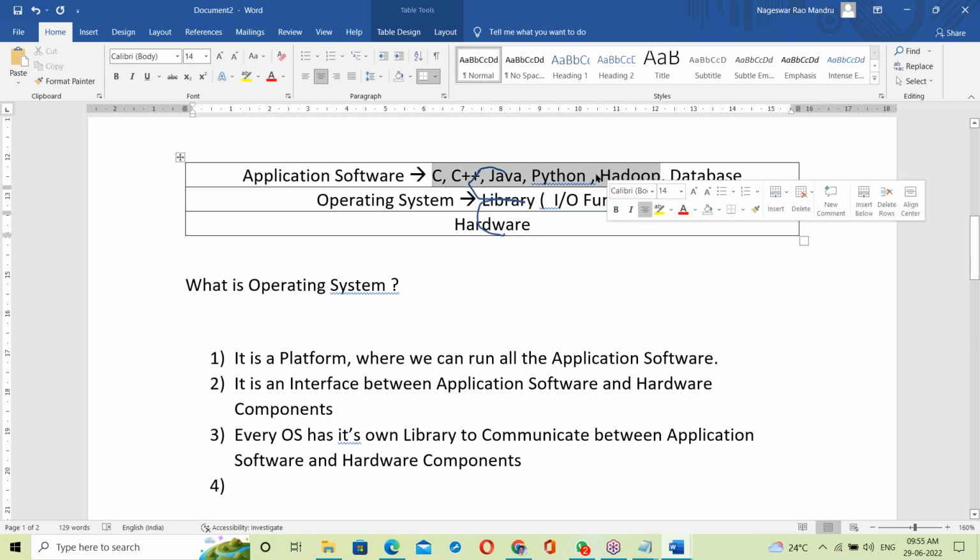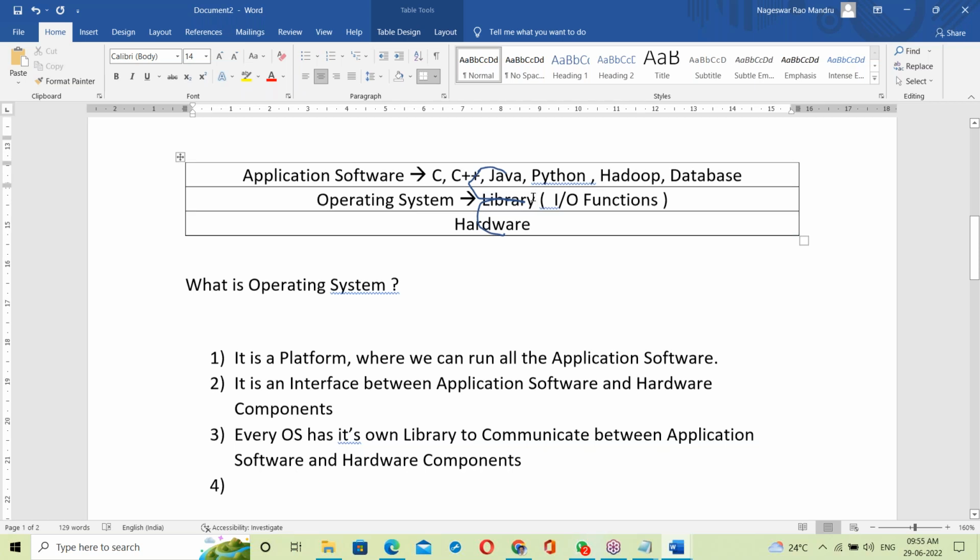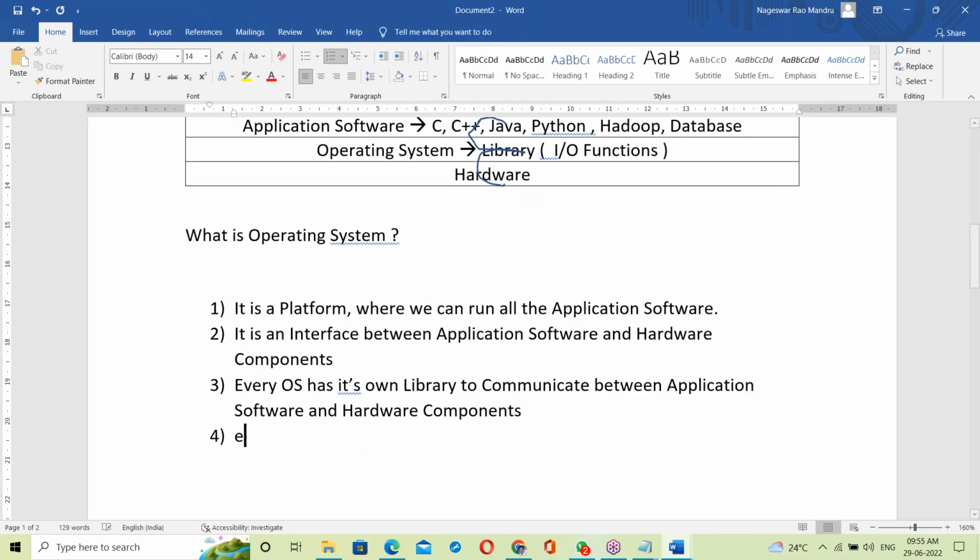So all the programs have to link with the OS library. Yes, compulsory, every program. Remember this point, especially from the Java perspective, it is very important. Every program has to link with the OS library.